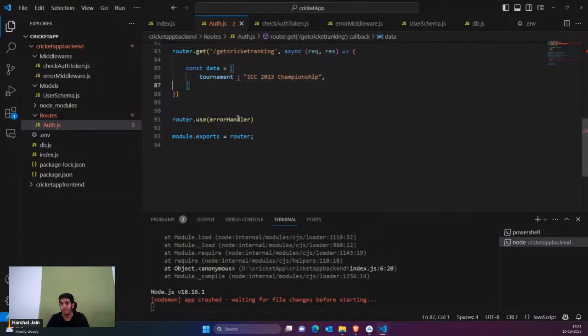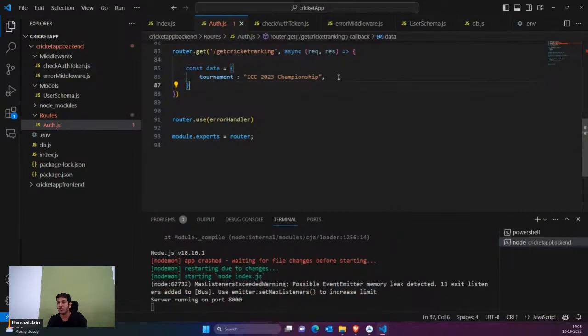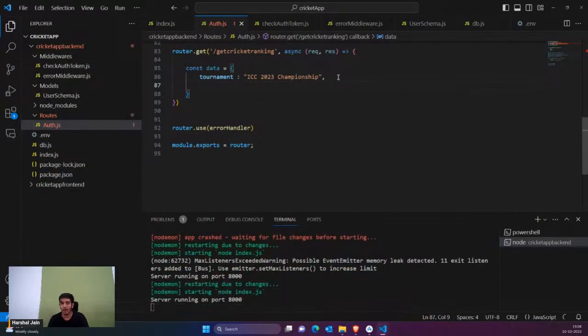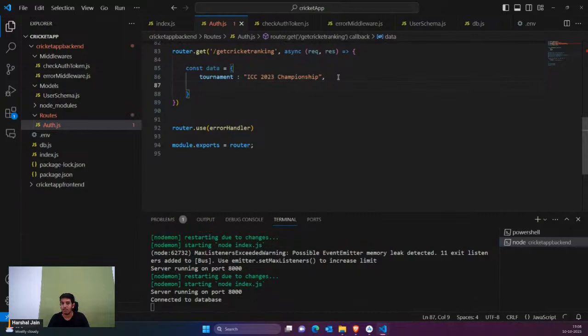Okay, similarly, I did one mistake. It's not actually an array; it's an object. It's an object. Okay, right. So I've simply said that we have the tournament name. Similarly, I can say that started from, or anything you can add here, but let's go with the teams.